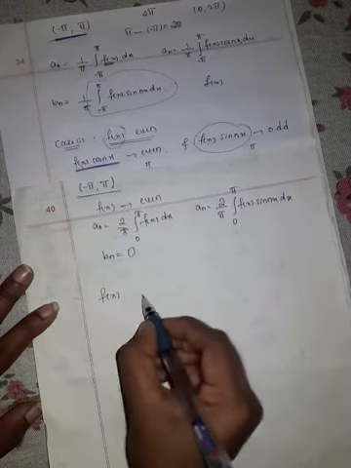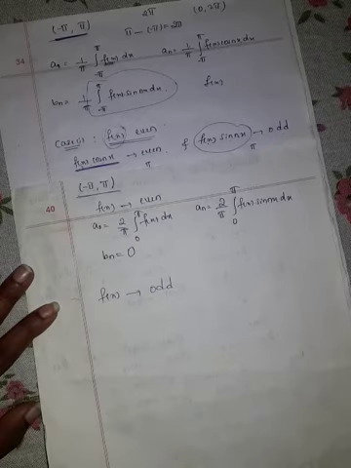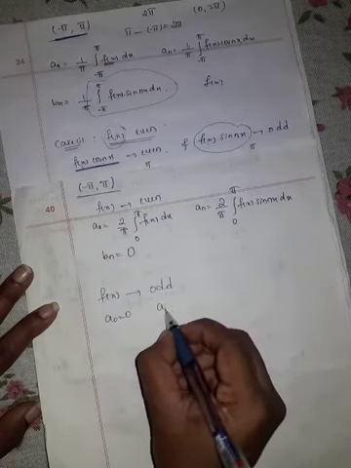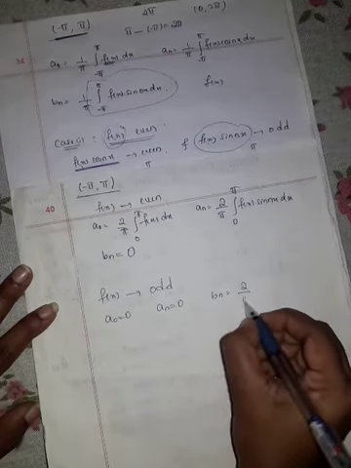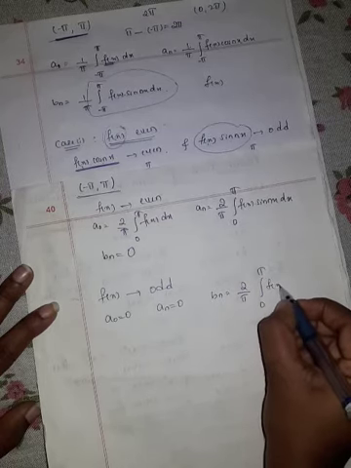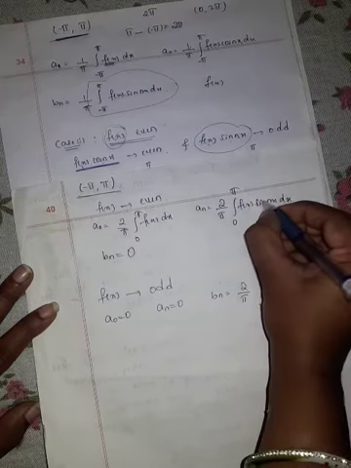Suppose given function f of x is odd, then a naught is directly 0, an also 0, Bn is 2 divided by pi integration from 0 to pi f of x sin nx dx. Sorry, this an is cos nx.